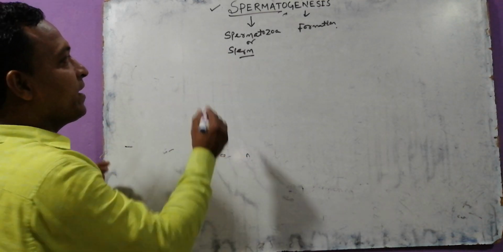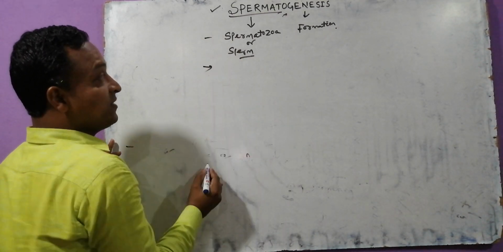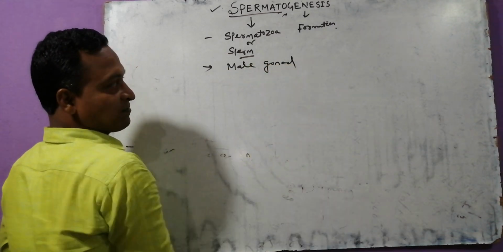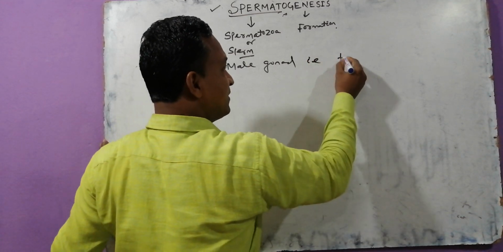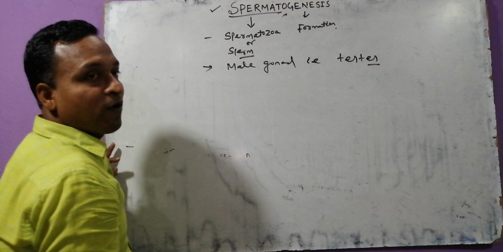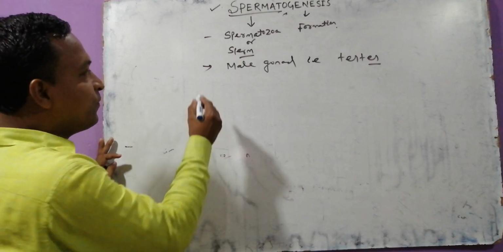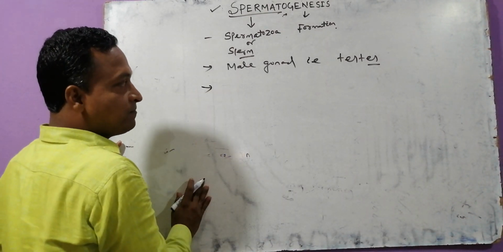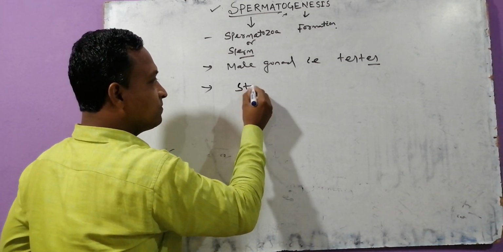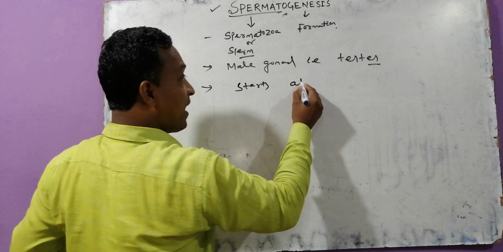If you take the second point, it occurs in which gonad? The male gonad, that is the testis. Singular is testis and testes is the plural form. Spermatogenesis starts at puberty.